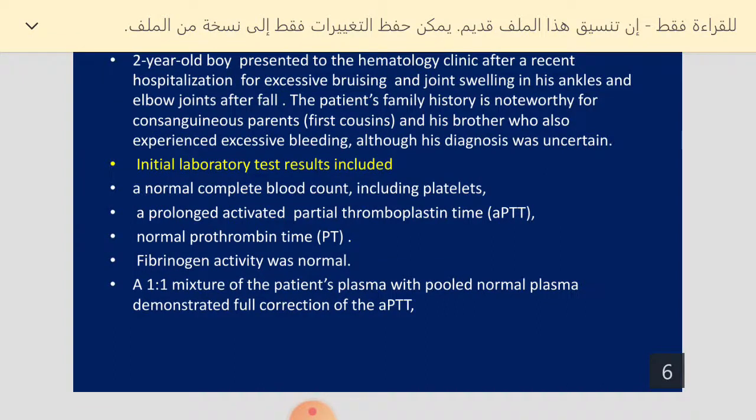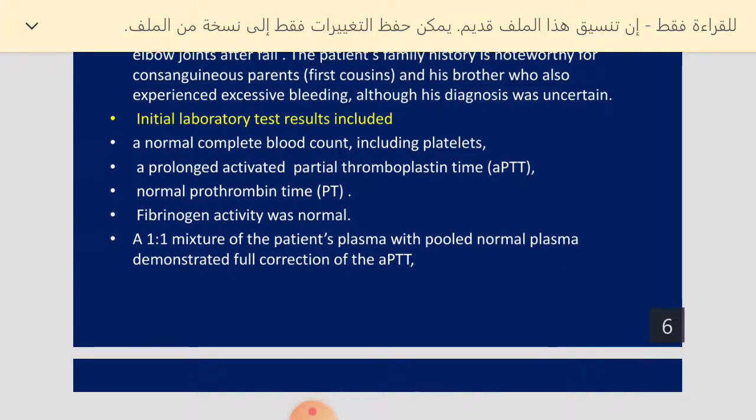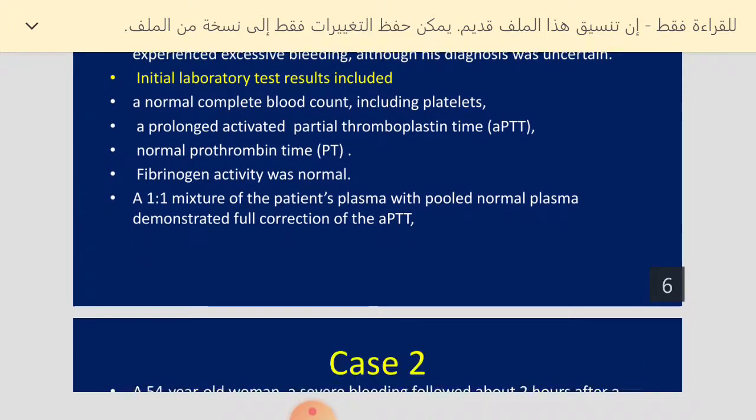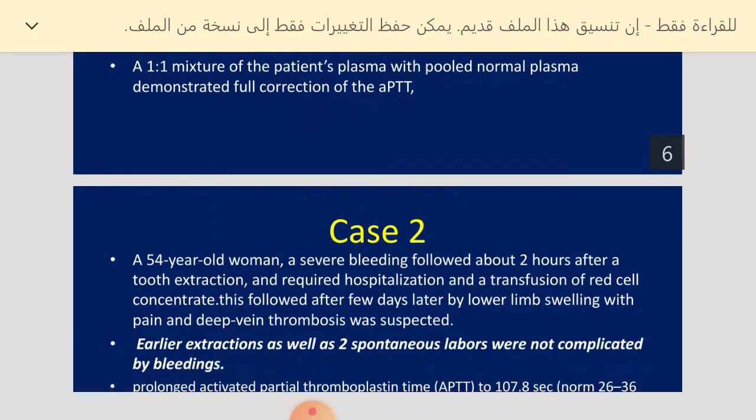Initial laboratory tests, including the complete blood count and platelets, were normal. PTT was prolonged, prothrombin time and fibrinogen activity were normal, so a mixing study was done by mixing 1-to-1 with normal pooled plasma, which showed complete correction of the PTT.